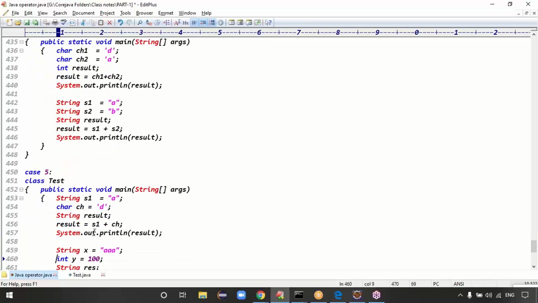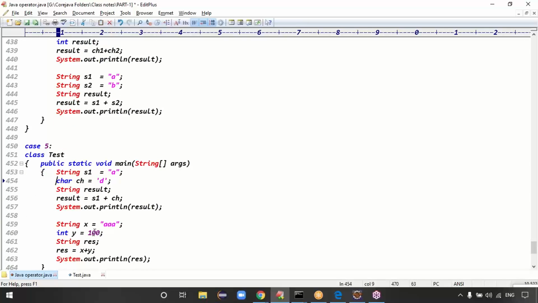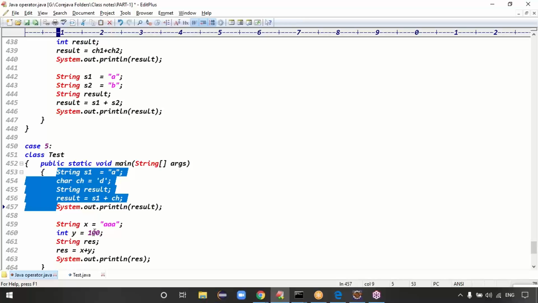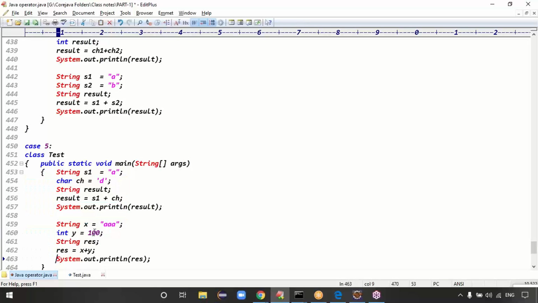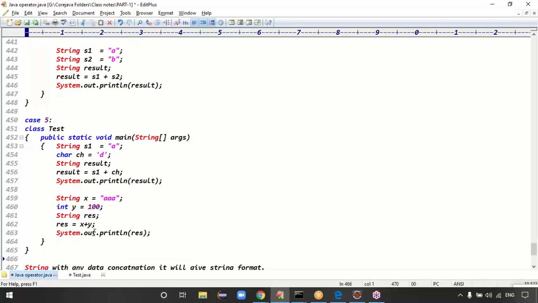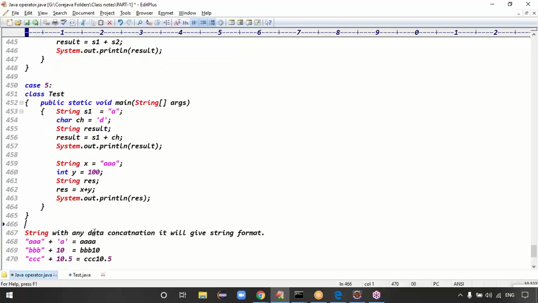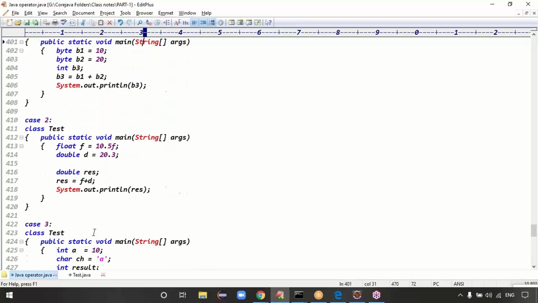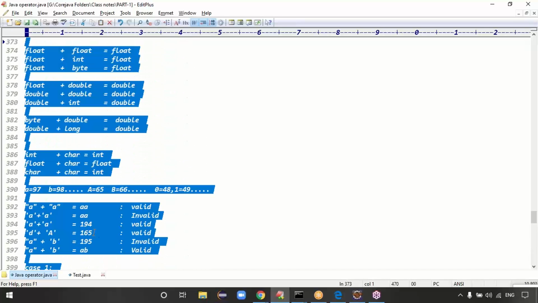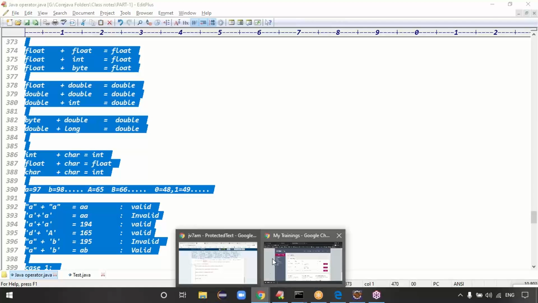And you can take case 5. Case 5 is what? String plus character. String plus character means what? String plus character is string only. String plus integer is also string only, right? Because string with any data concatenation gives string output. Guys, string with any data concatenation. In the first example itself we did the addition and concatenation, right? String with concatenation of any data gives which output, guys? String only, right? Guys, are you clear? These are all the possibilities about your data types, guys.